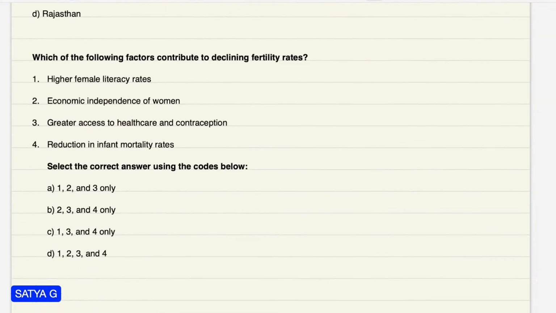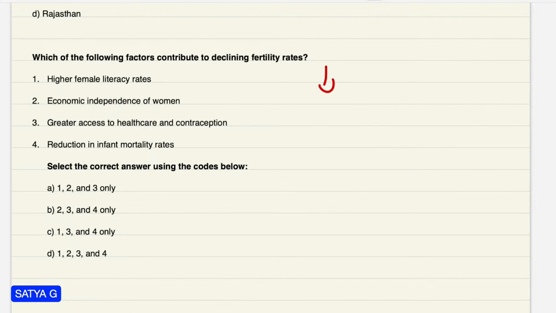Which of the following factors contribute to declining fertility rates? Higher female literacy rates, economic independence of women, greater access to healthcare and contraception, reduction in infant mortality. Fertility rate means the number of newborn children, which should decrease.